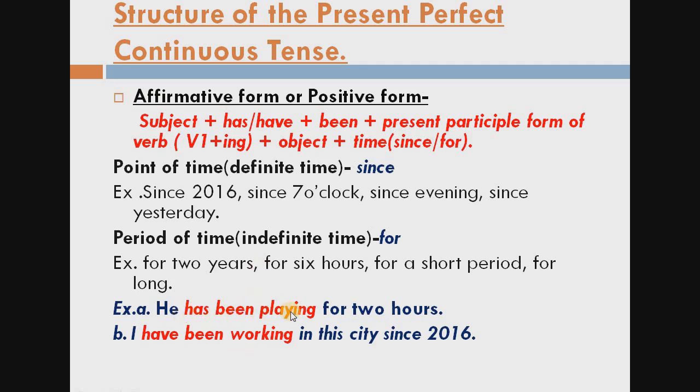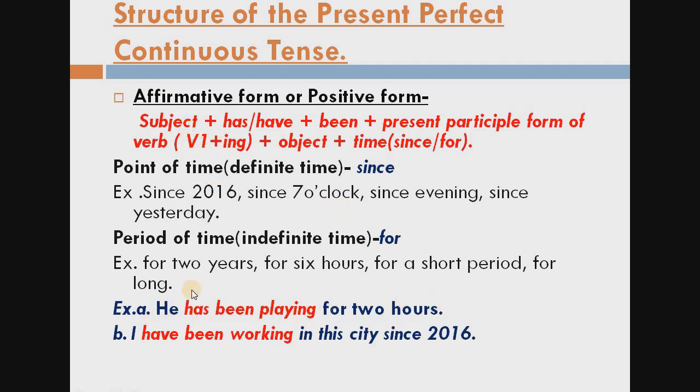See the example here. He has been playing for 2 hours. Subject he. According to the subject, we choose has, then been, because according to this rule we are going to make this sentence.